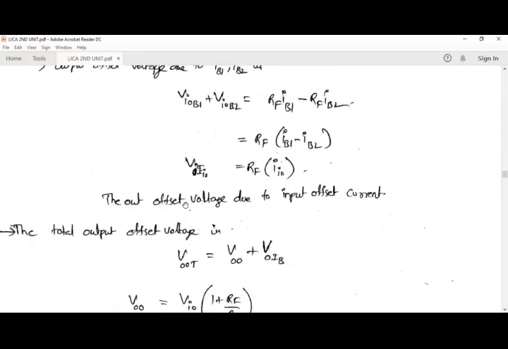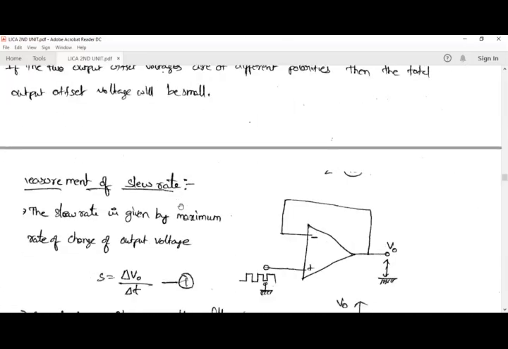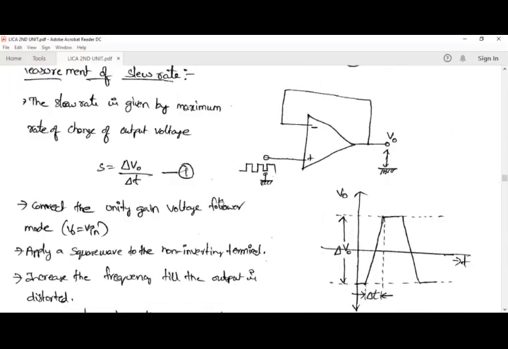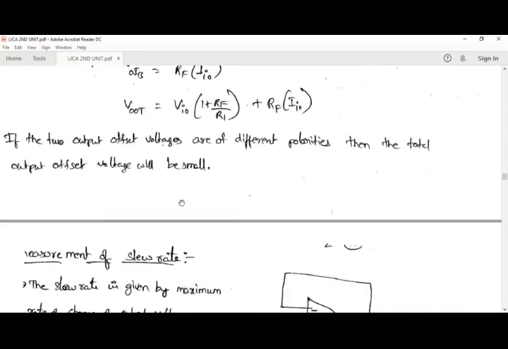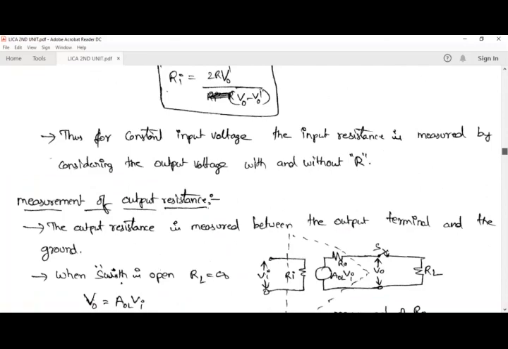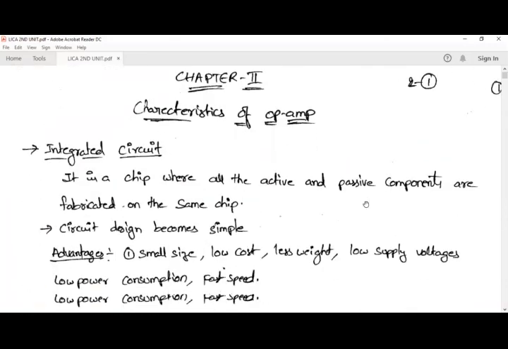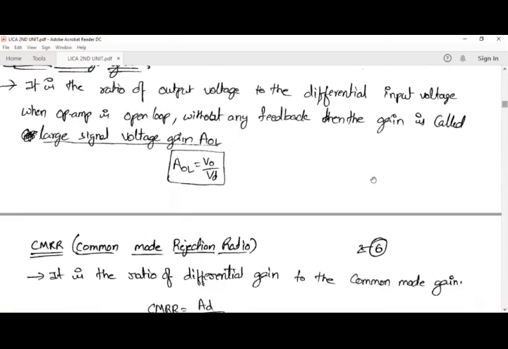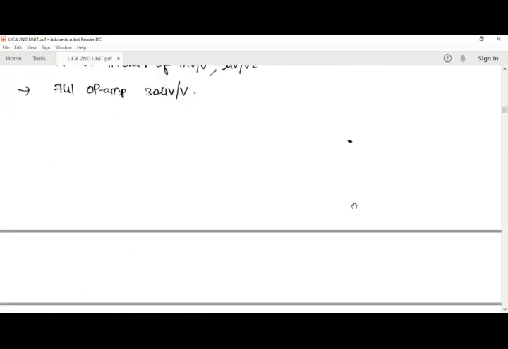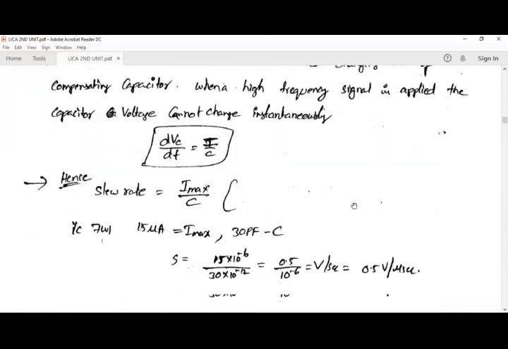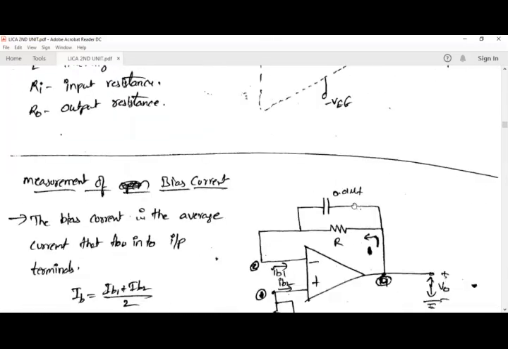So next we are going to see measurement of slew rate. This is the last measurement. So these are the measurements we are having in this chapter. So one by one we will see. So first we are going to see the measurement of input equivalent circuit, measurement of input bias current.